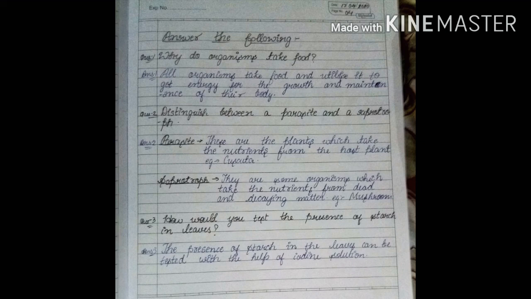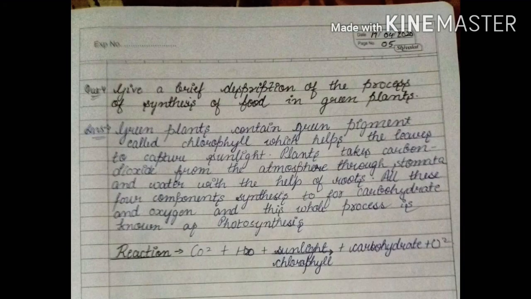The presence of starch in the leaves can be tested with the help of iodine solution. Question 4. Give a brief description of the process of synthesis of food in green plants. Answer 4. Green plants contain green pigment called chlorophyll which helps the leaves to capture sunlight.